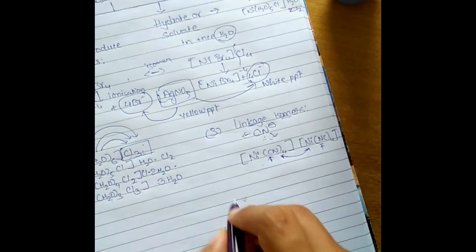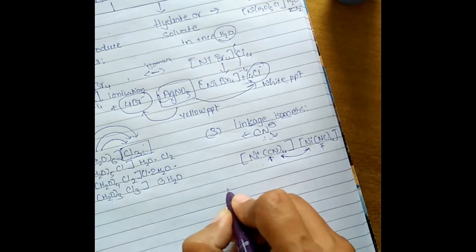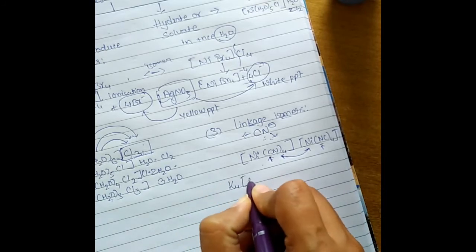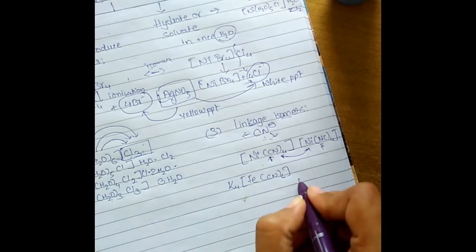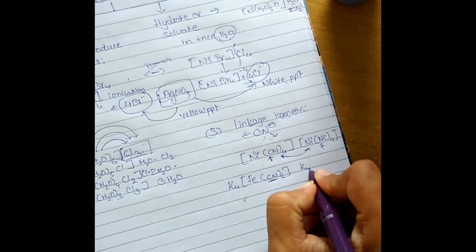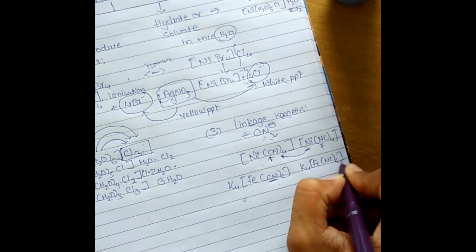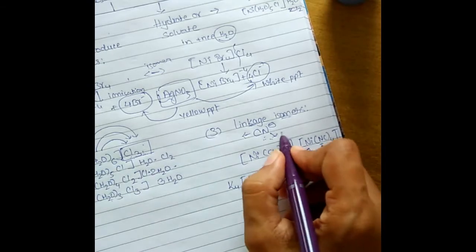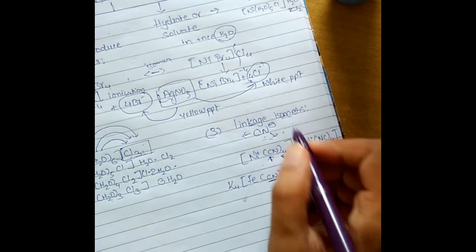Another example we can take, if I am having K4[Fe(CN)6], again what will be the isomer of this? You will get K4[Fe(NC)6], right? So all ambidentate ligands can produce linkage isomerism.